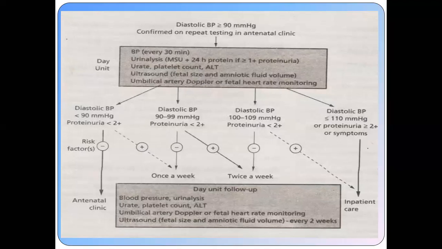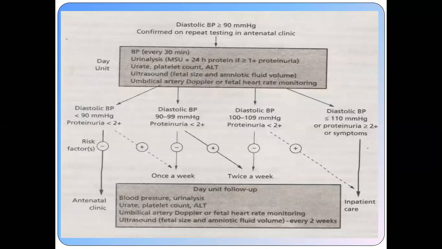Twice a week, or this patient should be hospitalized. Those patients who require the twice a week assessment, it is better to hospitalize these patients. The patient whose blood pressure is between 100 to 109 millimeter of mercury, and her proteinuria is less than 2 plus and there is no risk factor, again these patients should be seen twice a week in the